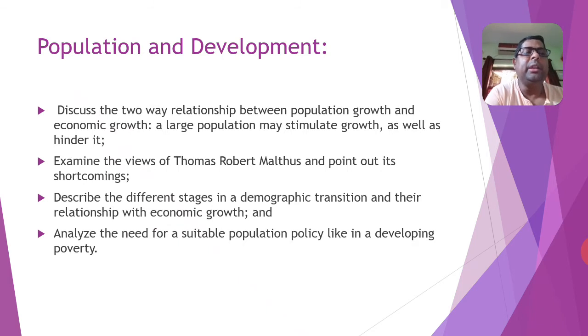The next chapter is very interesting. This is population and development, and there is a relationship between population and development, and you have to define the two-way relationship between population growth and economic growth.